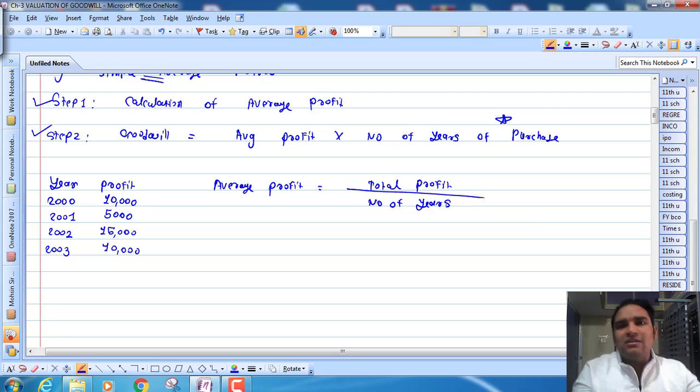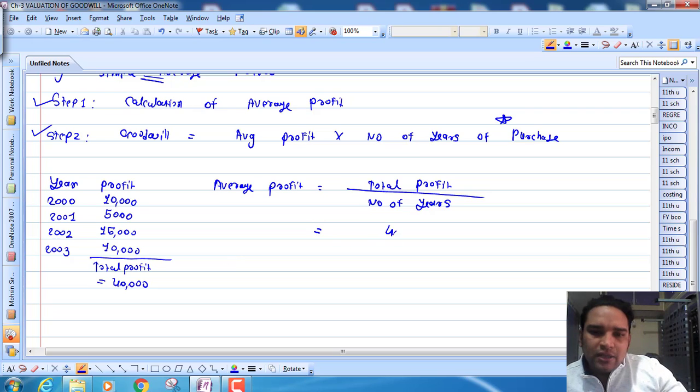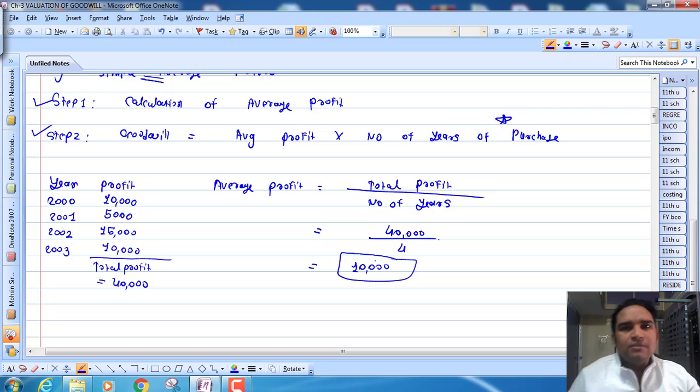The same as calculating the mean, sigma x upon n. In the same manner here we will calculate. So what is the total profit? The total profit would come to 40,000. So here we will write 40,000, and what is the number of years? 1, 2, 3, 4. So divided by 4. So what is my average profit? 10,000. Simple. This is my step number 1.